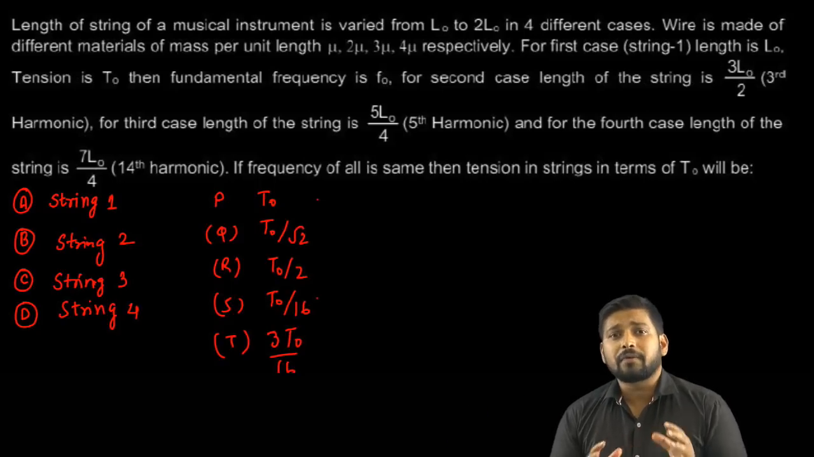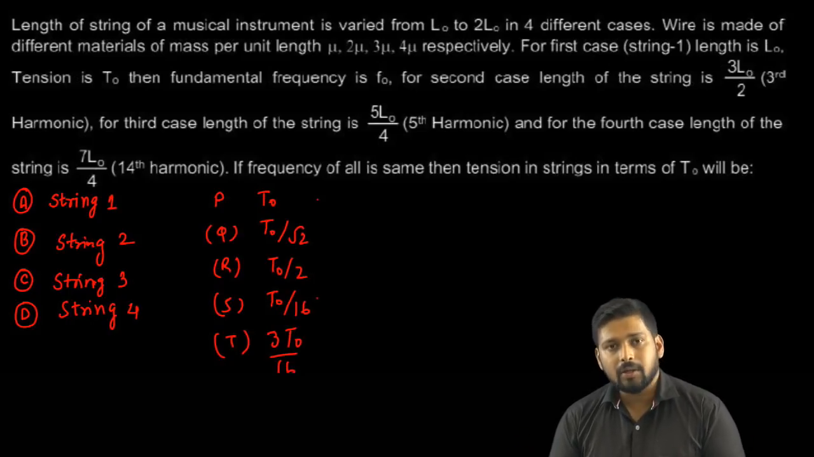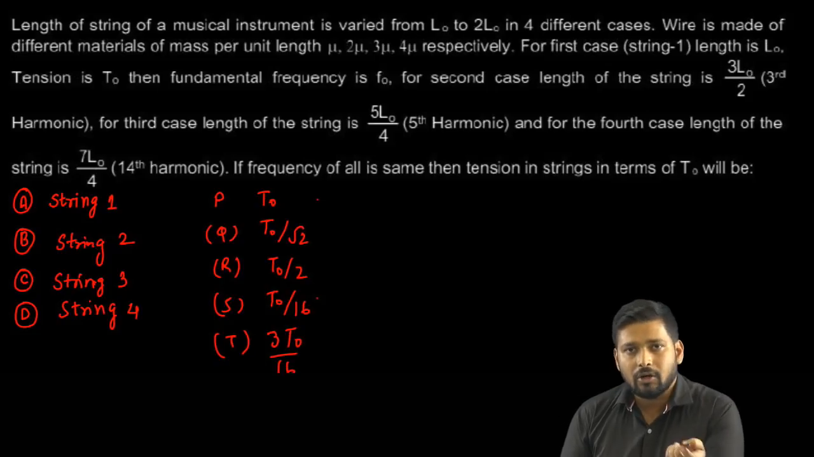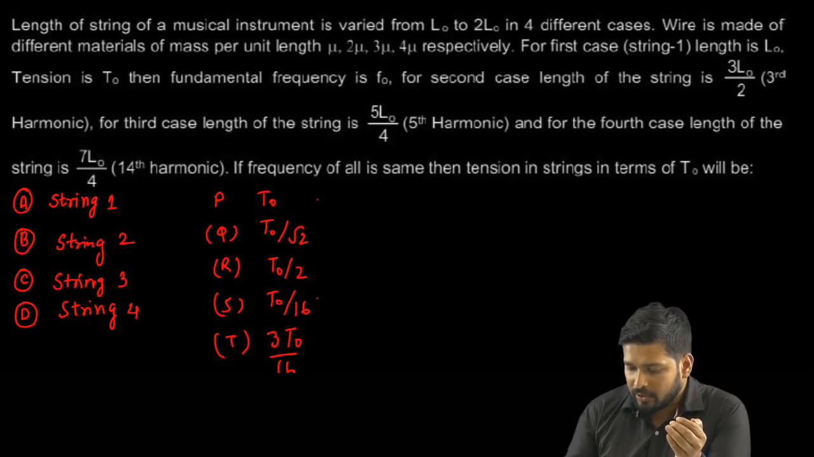And they have given us 4 different cases, and the wire is also made up of different material. The mass per unit length, that is mu, is different for different cases, right? So it's first mu, then 2 mu, then 3 mu, then 4 mu, so it changes like that. Now for the first case, for string 1, length is L0 and tension is T0, and then the fundamental frequency is F0. For the second case, the length of the string is 3L0 for third harmonic.